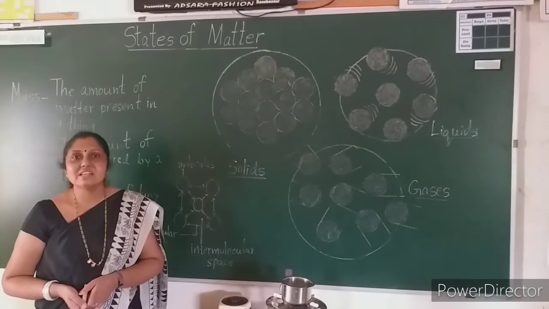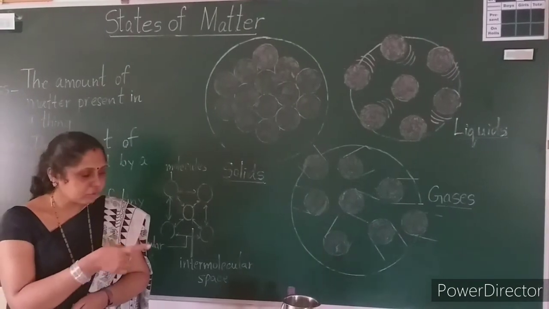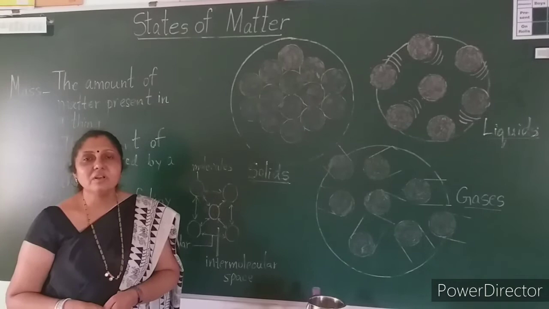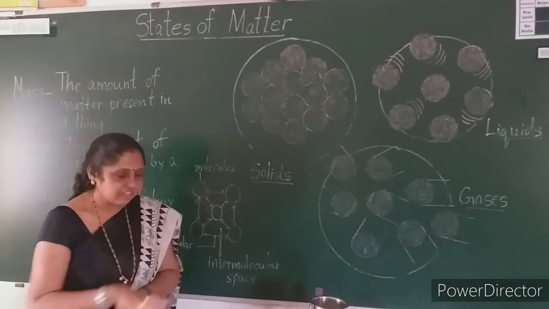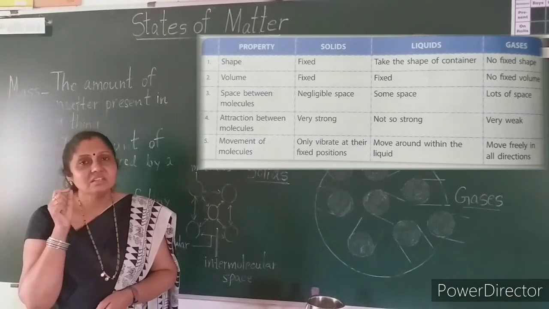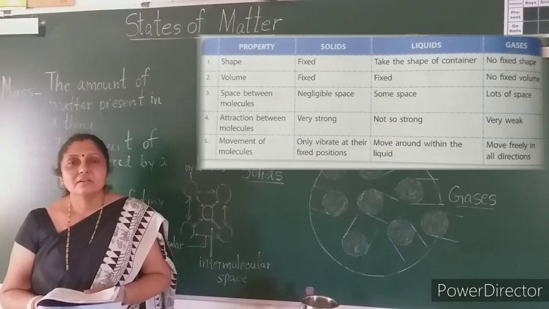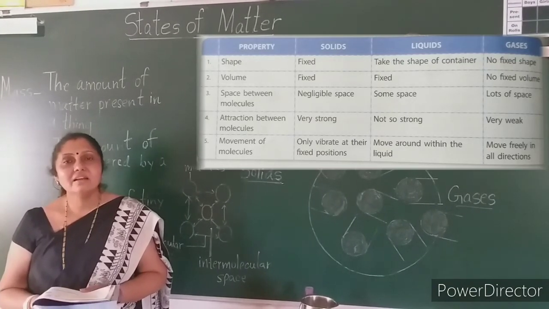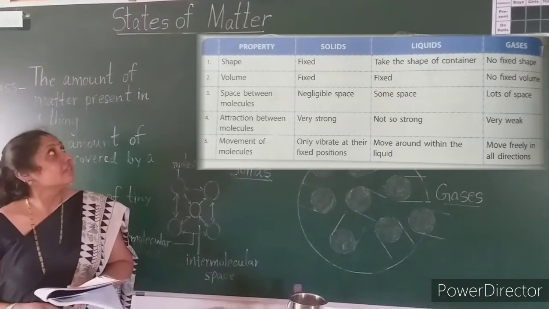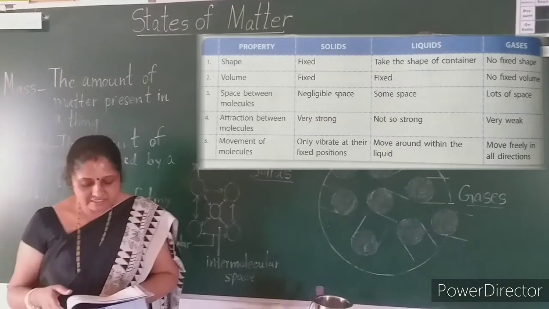You can read this lesson, and I have shown you almost all the activities that are mentioned in the textbook, and all these activities give you a clear picture of the states of matter. Now children, we will discuss the properties of the states of matter, that is solids, liquids and gases.